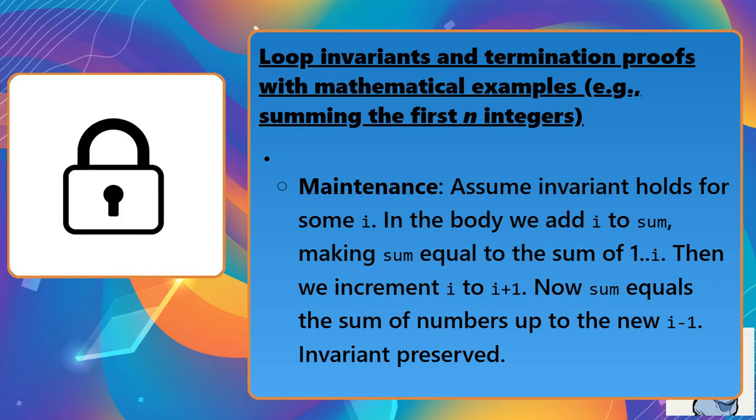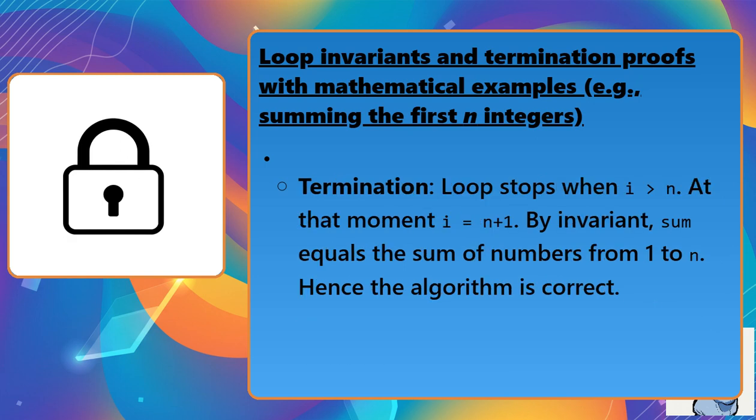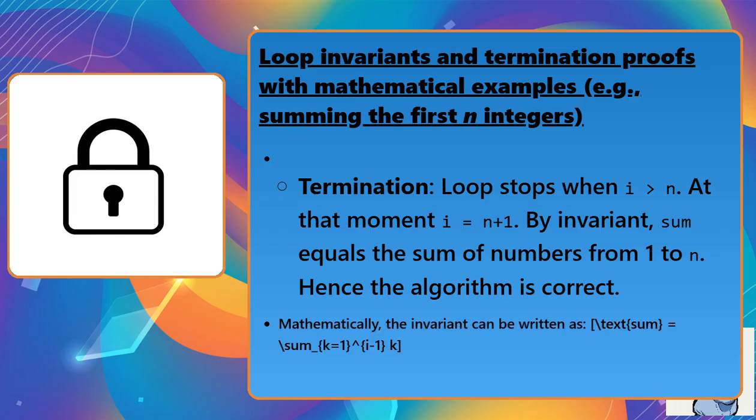Maintenance: assume the invariant holds for some i in the body. We add i to sum, making sum equal to the sum of 1 to i, then we increment i to i + 1. Now sum equals the sum of numbers up to the new i - 1. Invariant preserved. Termination: the loop stops when i is greater than n; at that moment, i = n + 1. By the invariant, sum equals the sum of numbers from 1 to n, hence the algorithm is correct.